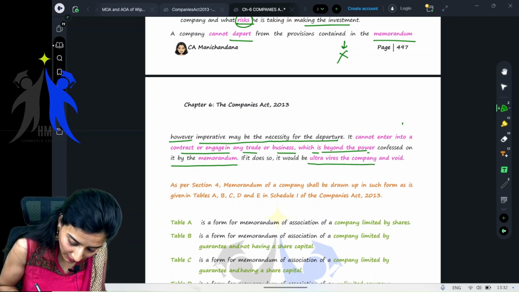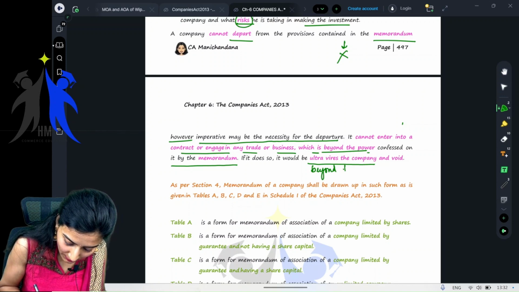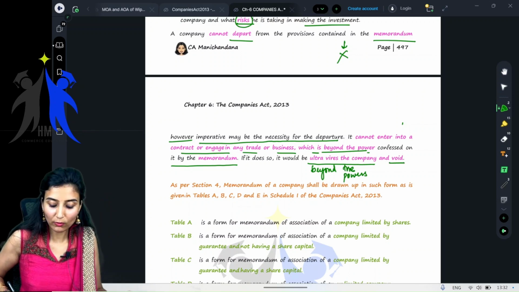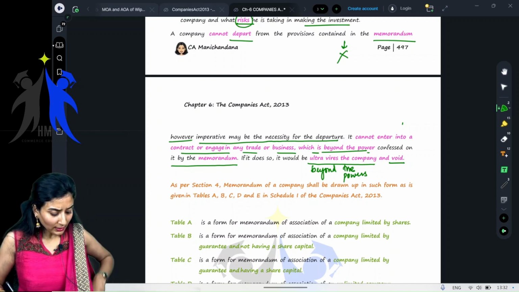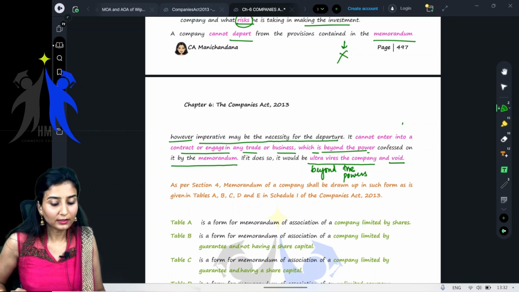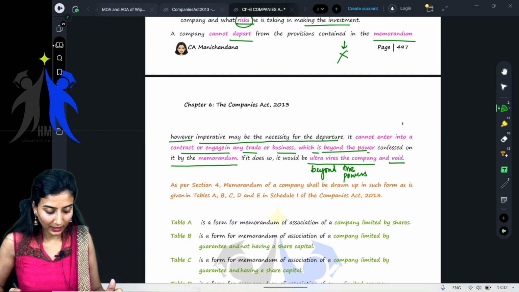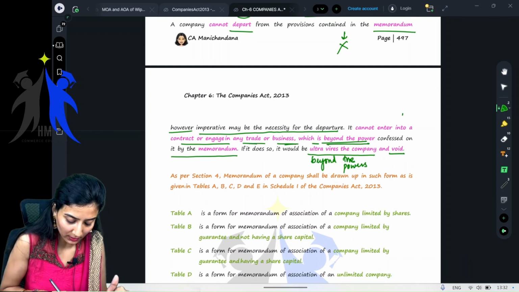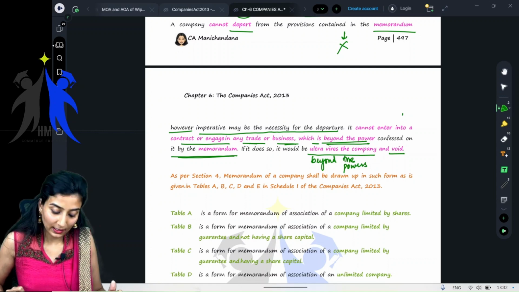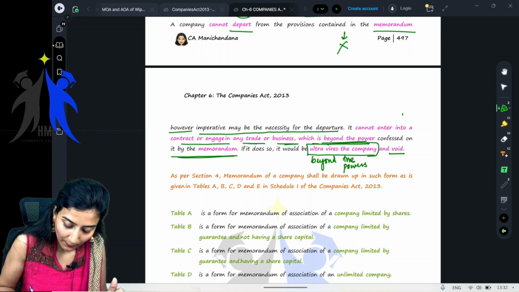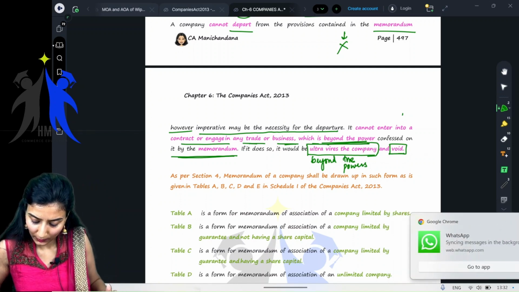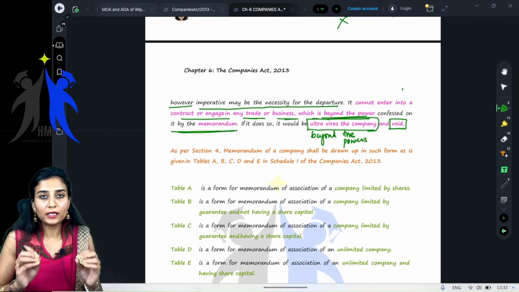What do you mean by ultra vires? Ultra vires means beyond the powers of the company. So when it is beyond the powers of the company, it is void. Void meaning it does not have any legal effect. Getting my point, everyone? So if the company engages itself in any trade or business which is beyond the powers conferred by the memorandum, it would be called ultra vires the company and void. You will learn what is ultra vires in detail. Don't worry.